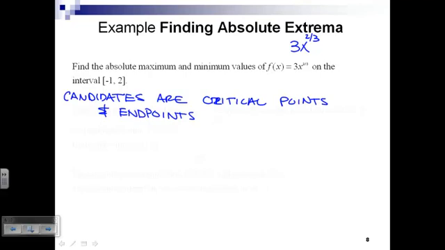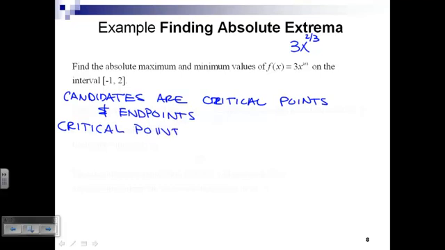Right? So let's look at all the candidates. If you want to think of them as nominees, like for Academy Awards. And the nominees for absolute maximum are... Well, let's start with the critical points. What are the nominees based on their...